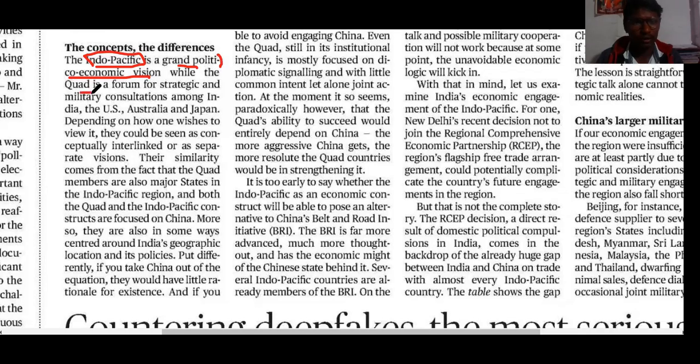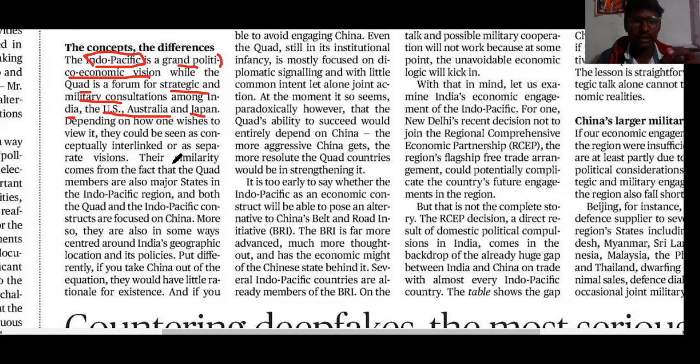And coming to the Quad, it is a strategic and military consultation. Only one vision. The Quad involves only strategic and military consultations against China with a group of 4 countries that are the US, Australia, Japan and India. These are the 4 major countries that formed a strategic and military forum, the Quad. Depending on how one wants to see this as a group, Quad or Indo-Pacific, it will appear as their vision.